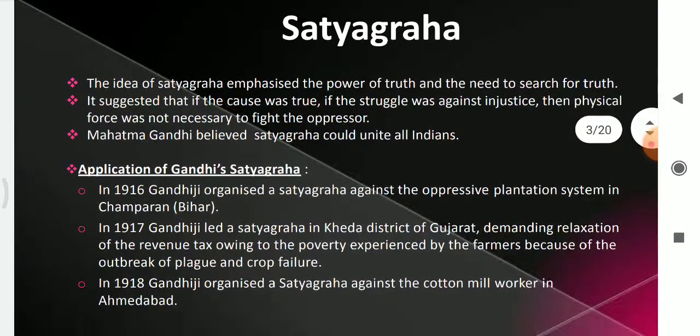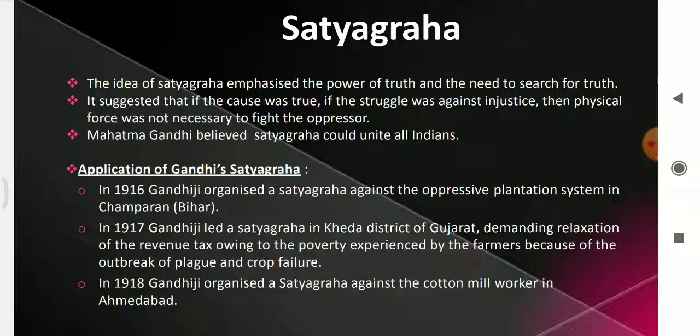Here we will discuss from the 1920s, which we call the Gandhian era. In this lesson we discuss the Gandhian era: how Gandhi returned from South Africa to India, what methods he adopted, what movements he organized, and how successful those movements were. First, Gandhiji returned from South Africa to India in 1915.